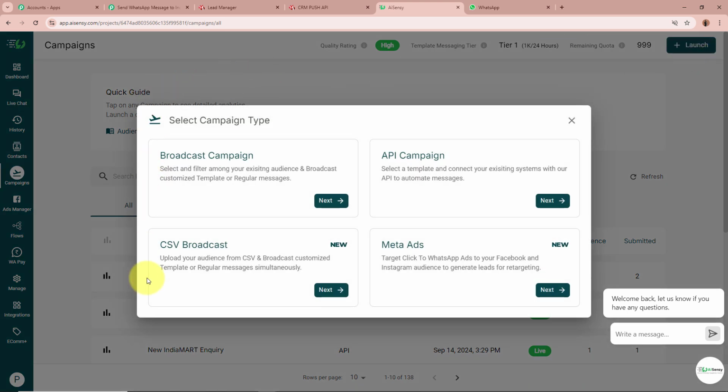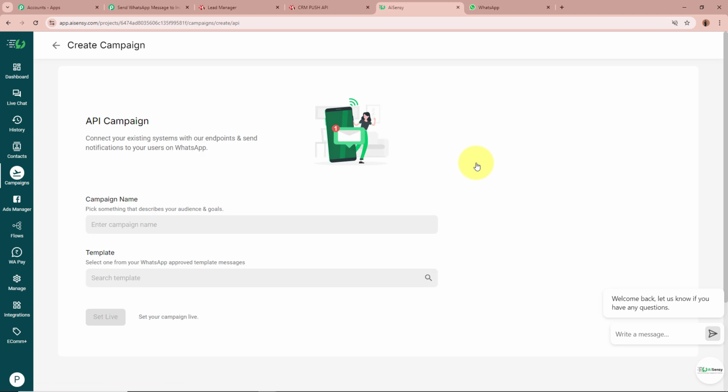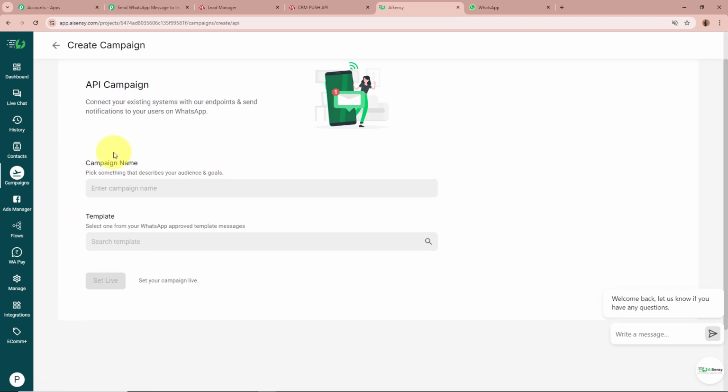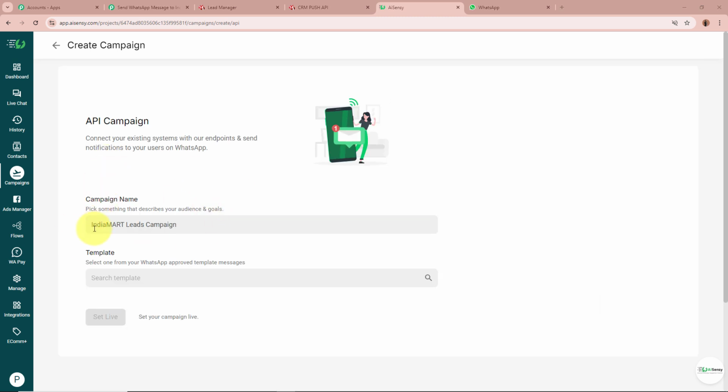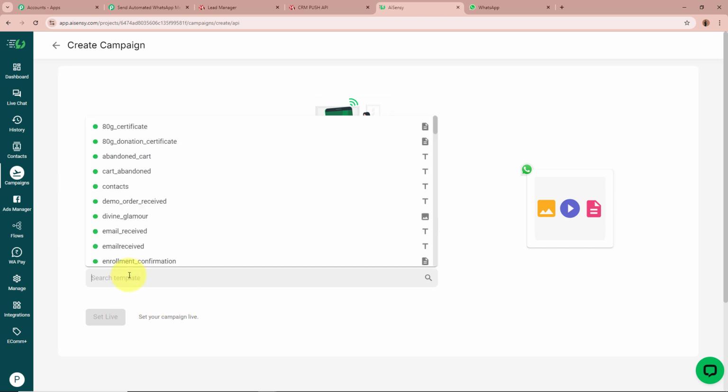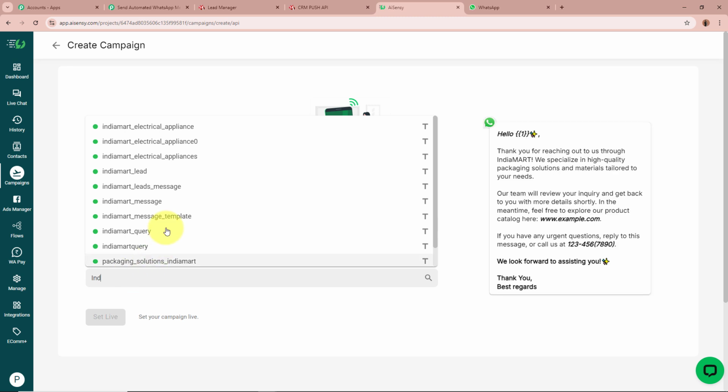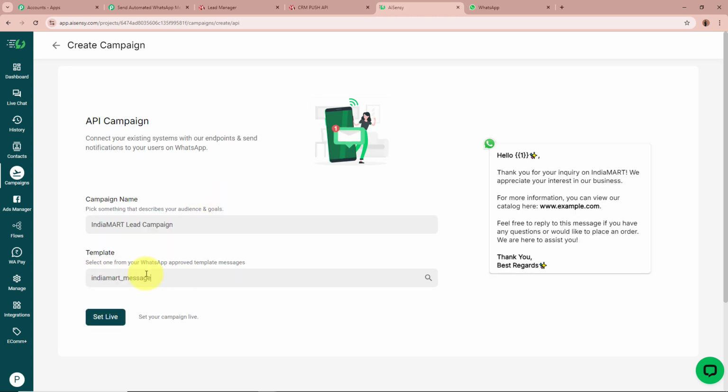It is going to ask for the campaign type that we want to select. I'm going to select API campaign right over here. Then it is going to ask you for the campaign name. For the campaign name, I've written IndiaMART Leads Campaign. After that, it is asking us to select a template. I've created a template with the name IndiaMART Message, so I'm going to select it.